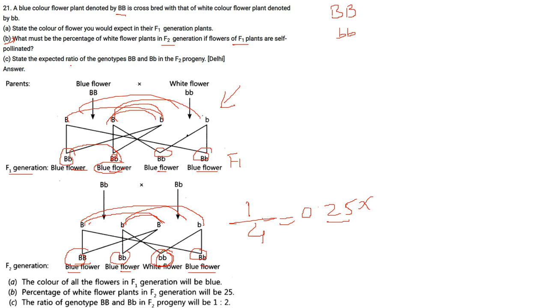Then state the expected ratio of genotypes BB, capital BB and capital B small b in the F2 progeny. So, the ratio of this BB, how many are there? 1. How many of these are there? These are 2. So, this is 1:2.